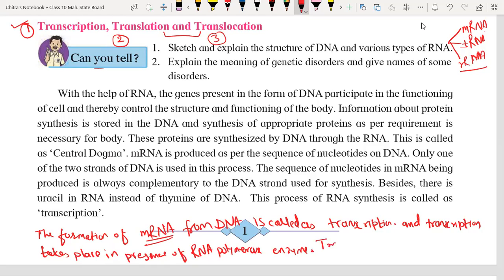Transcription process takes place inside the nucleus. Inside the nucleus.